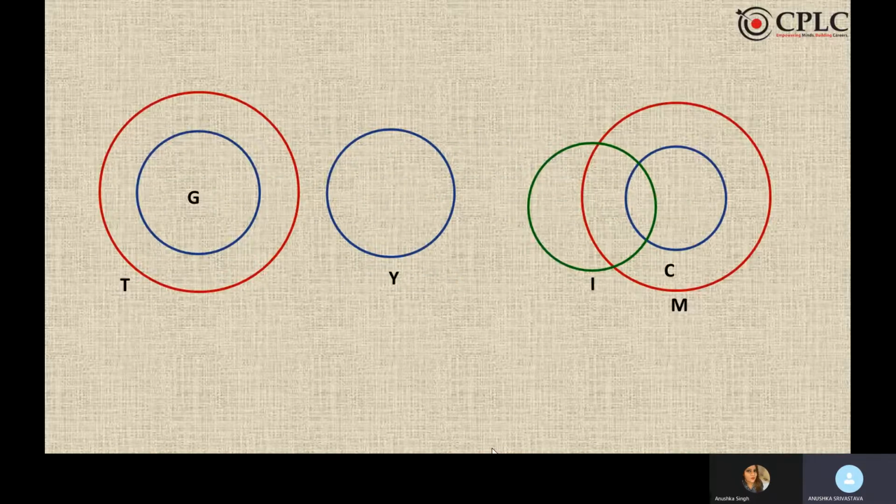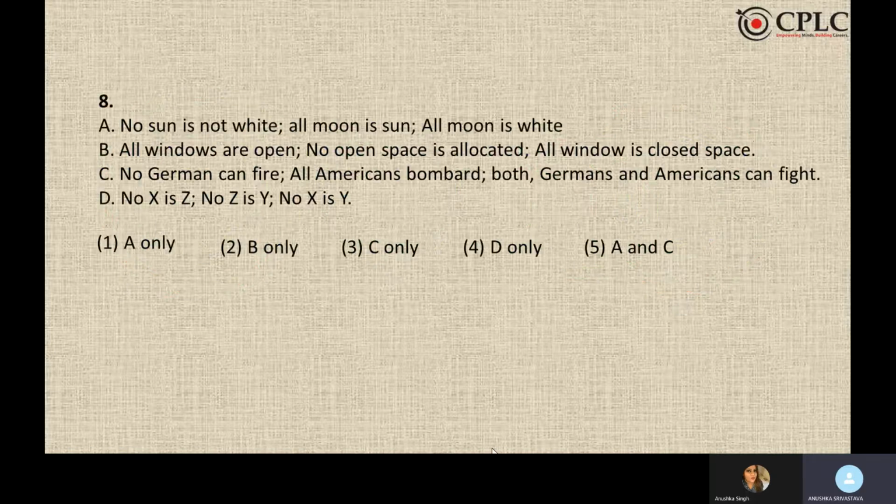All girls have teeth, no teeth are yellow, so no girls are yellow. Some icicles are cycles, all cycles are men, so some icicles are men. No sun is not white, no sun is not white, double negatives make a positive, which means all sun are white. So all sun are white, all moon is sun, and hence all moon is white.